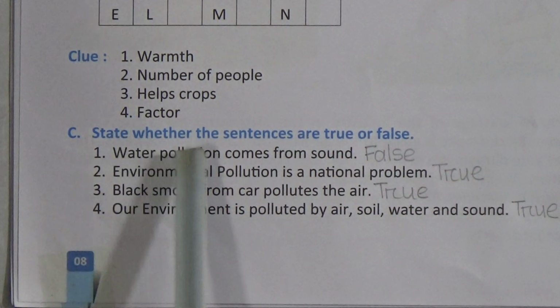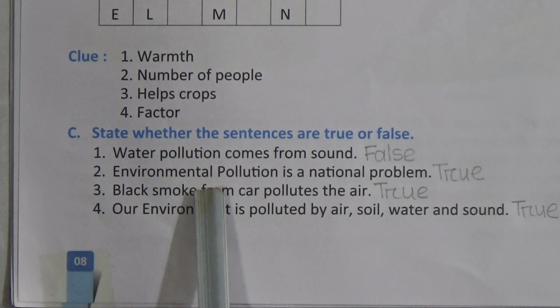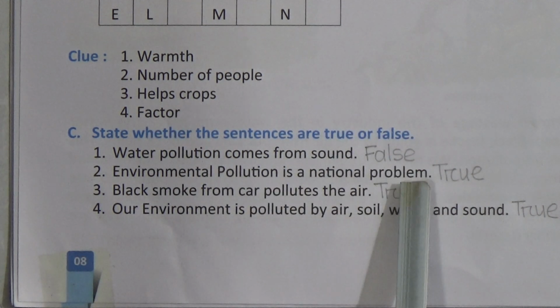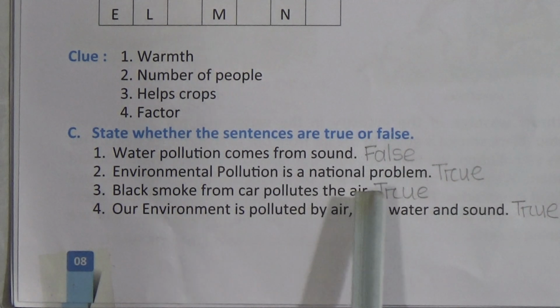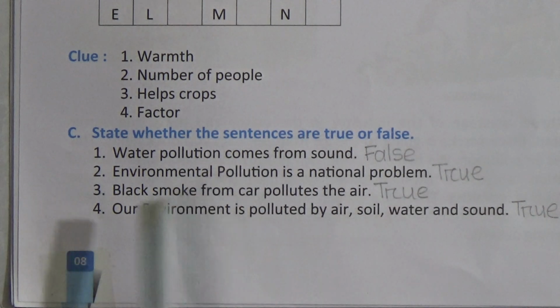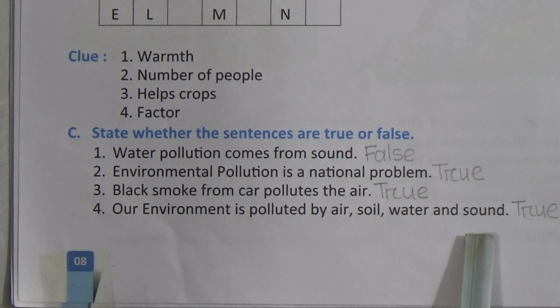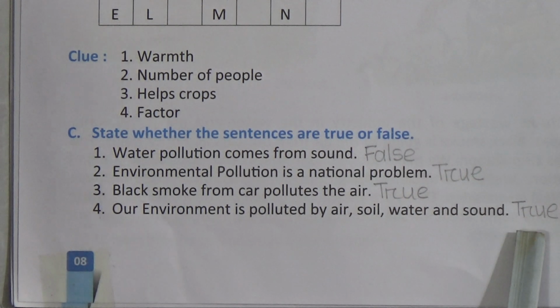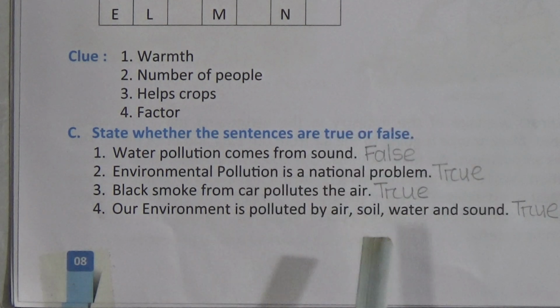I am repeating: water pollution comes from sound. False. Environmental pollution is a national problem. True. Black smoke from car pollutes the air. True. Our environment is polluted by air, soil, water, and sound. This one is also true. Students, this true false will be your homework. I am repeating, your homework will be true false from chapter 2.